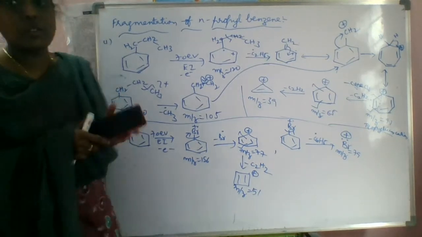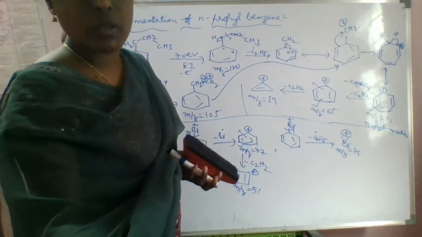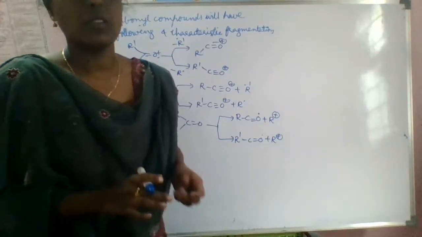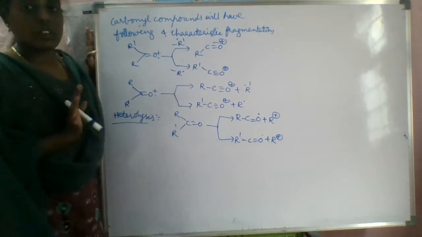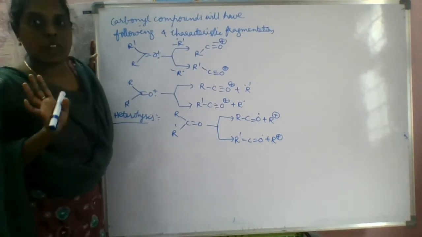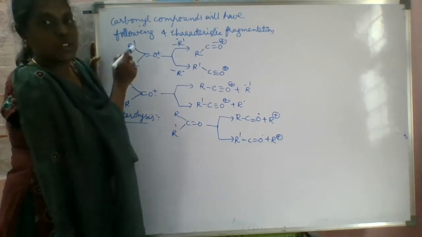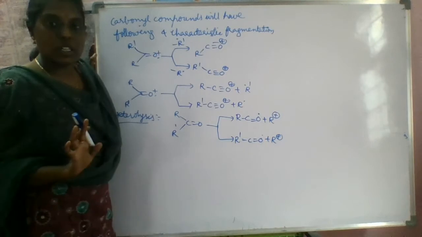So next one, carbonyl compounds fragmentation. This is carbonyl compounds fragmentation. Mainly it has 4 types of fragmentation, right? If you see here, this is the carbonyl compound, which is attached to 2 alkyl groups, whatever they may be, it is just a carbonyl compound, right?